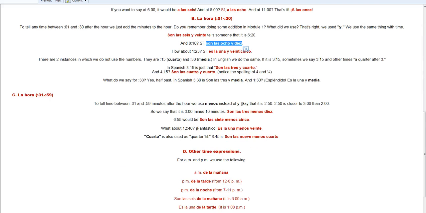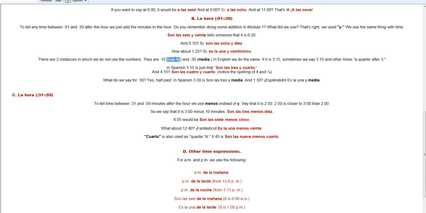And then if it's in between 31 and 59, we say the number that it's closest to minus however many minutes. So 6:55 would be 7 o'clock minus 5 minutes, or son las 7 menos 5.